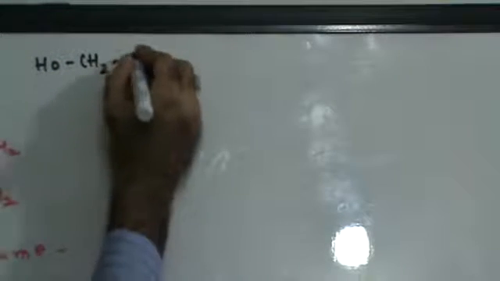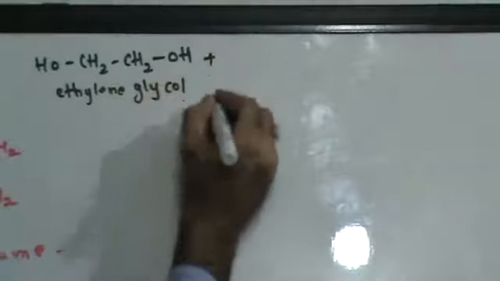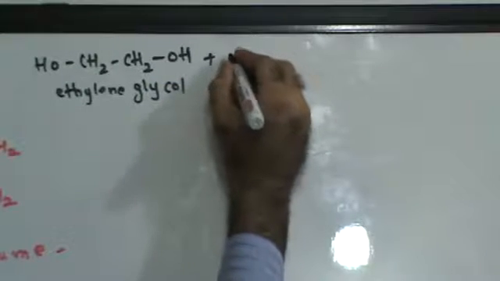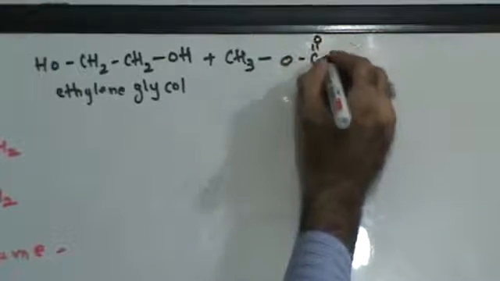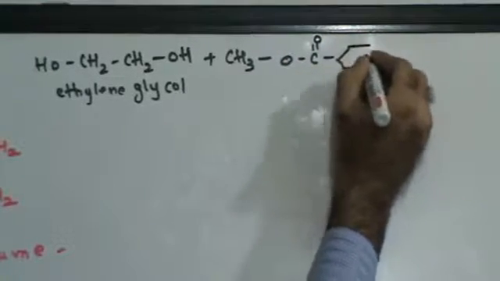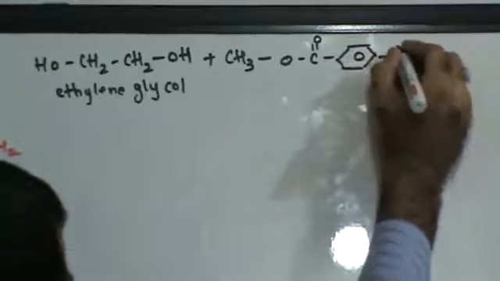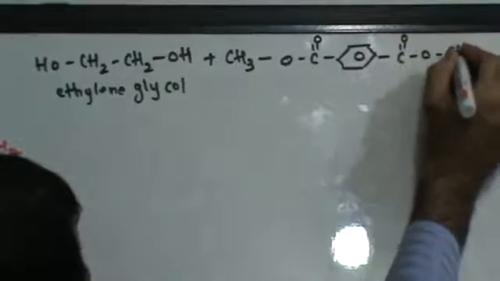Let me write the whole reaction up so that I can show you properly. You have ethylene glycol, CH2, CH2, reacting with the acetate group. The acetate group is OC, benzene, COOCH3.